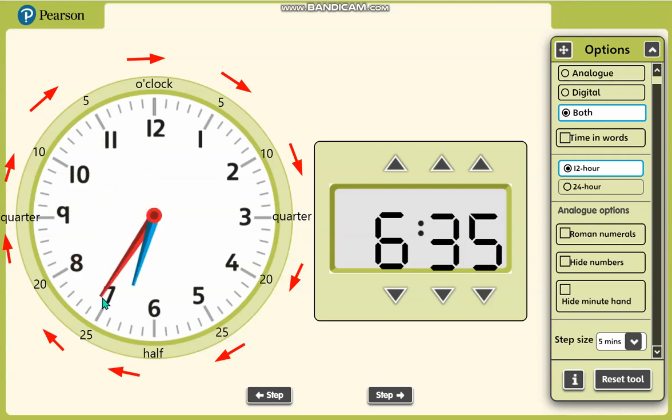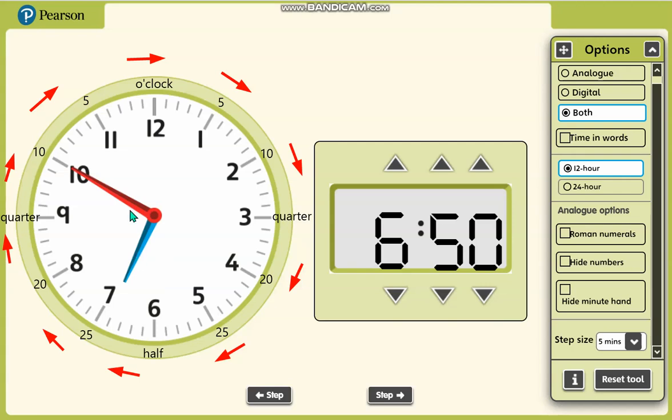So let's say it's now 6:50. Do you think this is past or to? What time do you think is it? This here, digital clock or digital time, is always easy to read. So we are going to focus on the analog clock today, or the analog time.